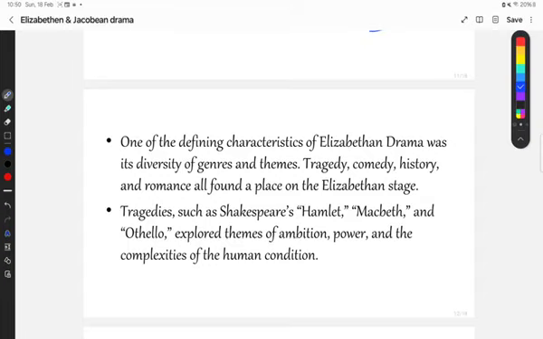Okay, genres, that is, different kinds of genres, and themes, different themes as well. Which genres were there? Genres such as tragedy, comedy, history and romance all found a place on the Elizabethan stage.